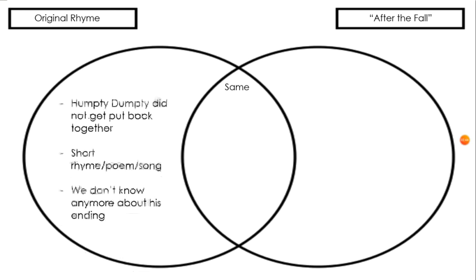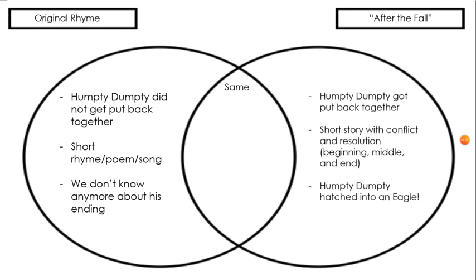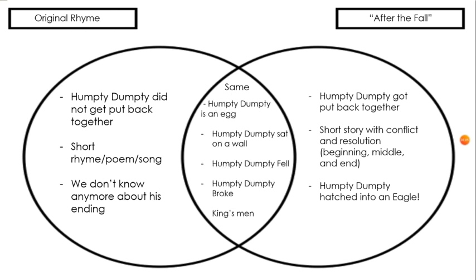And then we would conclude that the original rhyme is different because he didn't get put back together again. It's different because it's a short nursery rhyme, and we don't really know anything about his ending. After the Fall was different because he did get put back together. It's a short story with a beginning, middle, and end. And Humpty Dumpty hatched into an eagle at the end.